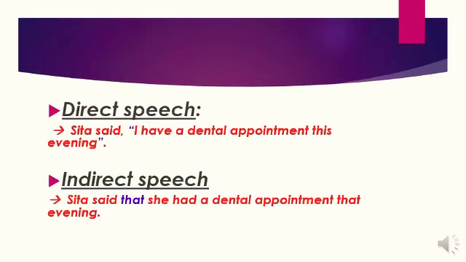Now, I want you to notice a couple of differences between the direct and indirect sentences. First point, when we write direct speech, we always put quotation marks around the original words. This is to show we are repeating the words exactly without any change. But in indirect speech, we don't use quotation marks. The second point is the word "that." This is used in indirect speech, but it is never used in direct speech.